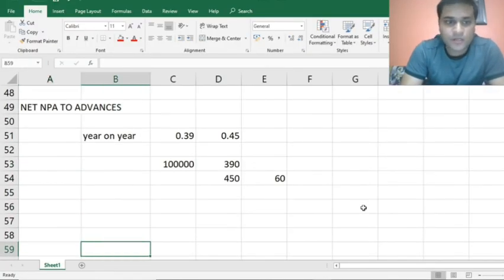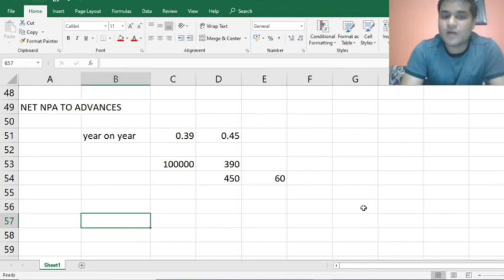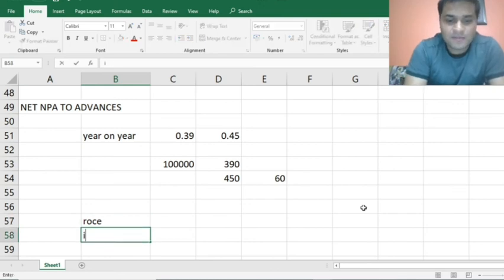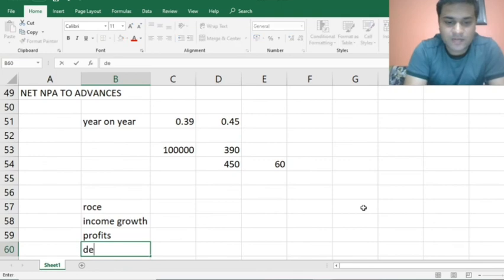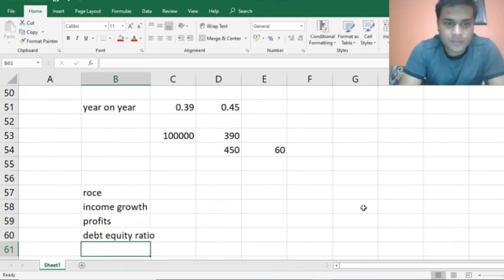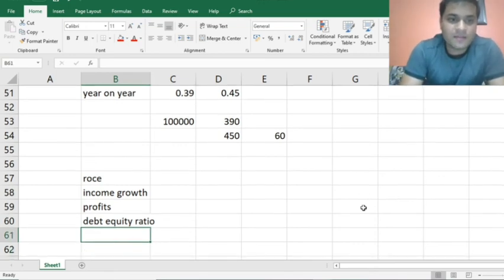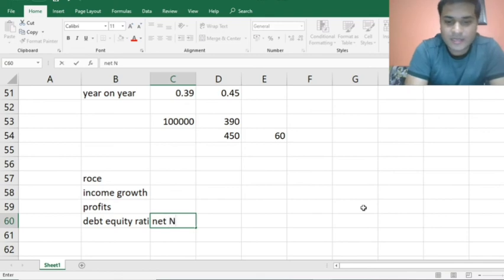So today, we now have four concepts: ROCE, which we'll revise, income growth, profits, debt equity, and then in case of banks, net NPA to advances.